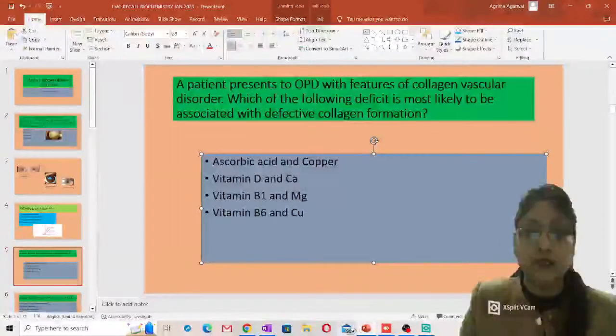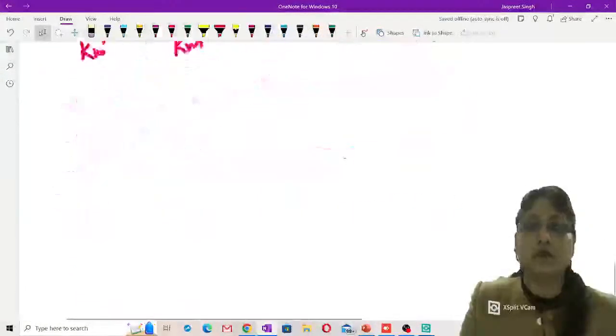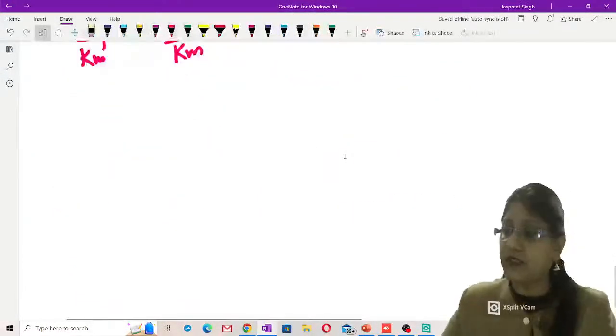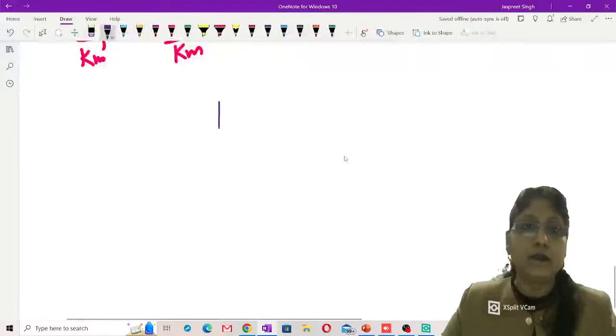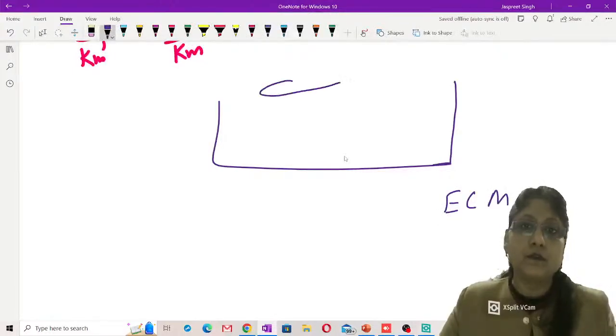If you talk about collagen formation, it's a multi-step process. The process starts within the cell, right? This is the cell and this is the extracellular space. This is the endoplasmic reticulum and these are ribosomes.